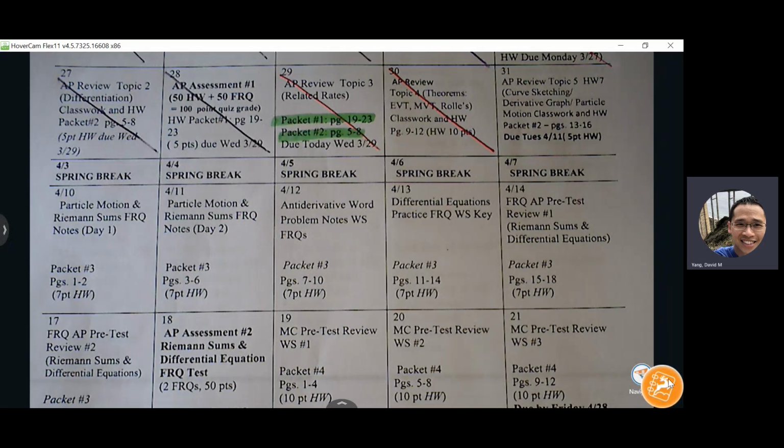So tomorrow I'm going to check pages 1 and 2 from packet 3, and then the final pages of your packet 2. Okay. So no assessments this week.